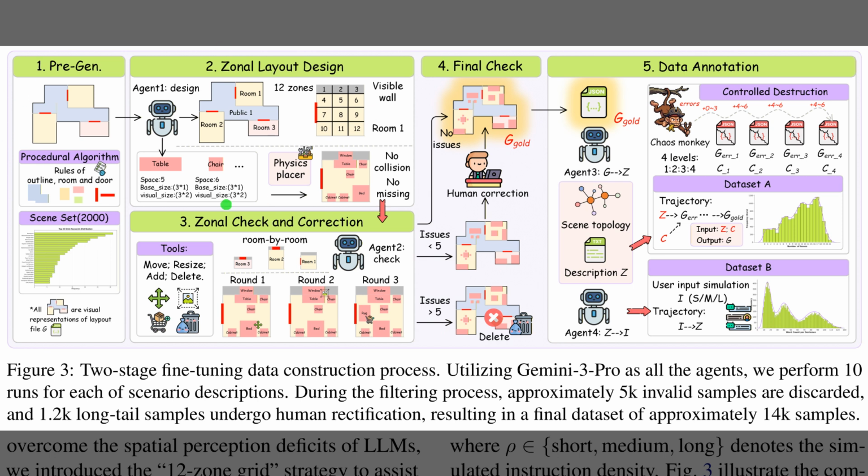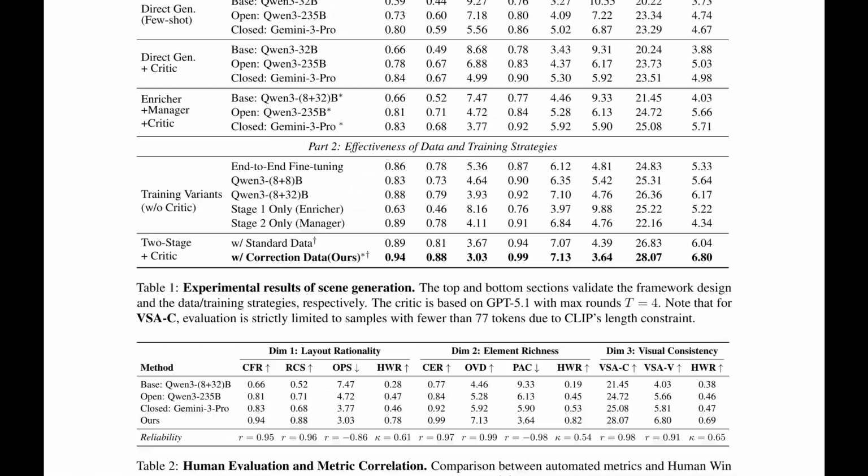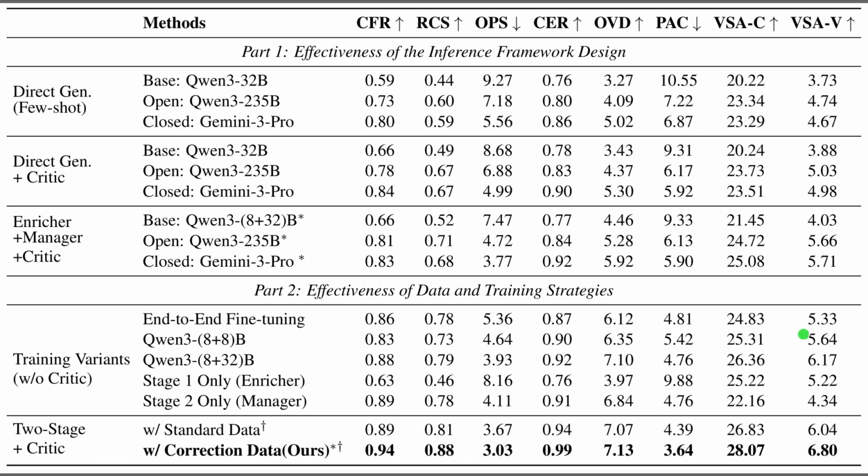While Figure 2 detailed the architecture, Figure 3 outlines the data construction pipeline. It starts on the left, where agents generate initial room layouts using a 12-zone grid system to organize space. Next, in the central refinement phase, a checking agent iteratively improves these drafts to create a verified golden layout. Finally, the right panel shows the Chaos Monkey stage, which intentionally corrupts these perfect scenes to generate thousands of error correction examples.